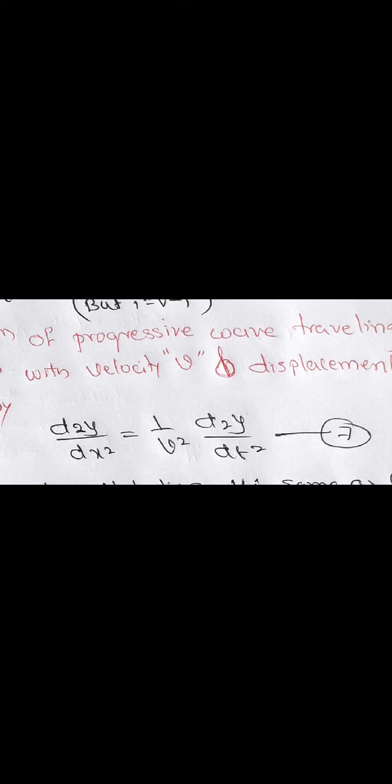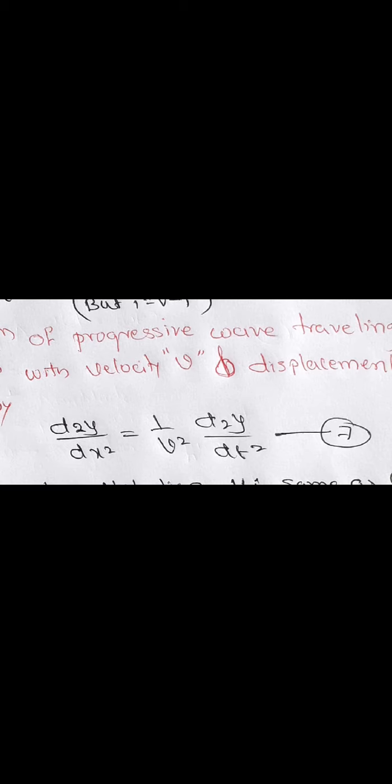Next what we have to do is consider the equation of a progressive wave which is traveling in a positive x direction with velocity v and displacement y, that is given by d2y by dx square, which is equal to 1 upon v square into d2y by dt square.